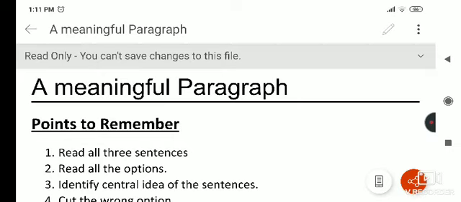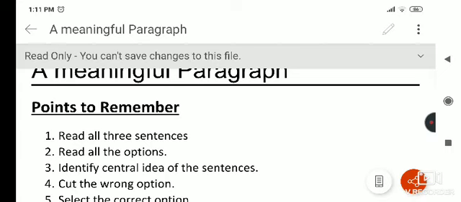To make a meaningful paragraph, we have to remember some points. First, we have to read all the three sentences, and then all the options of those sentences, and we have to identify the central idea or theme of all three sentences, and put them in a proper sequence and cut out the wrong options from the given answers.